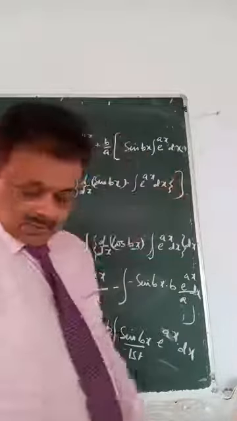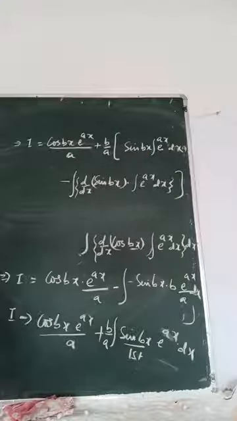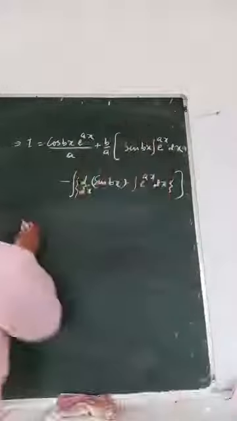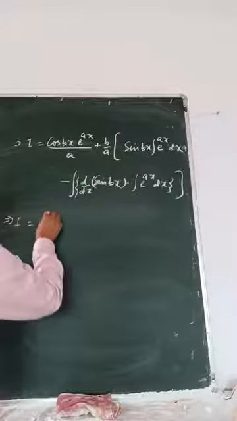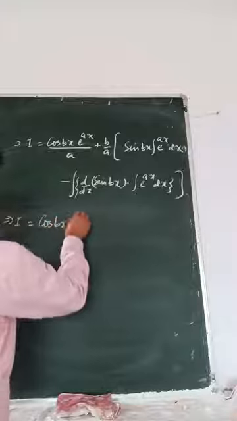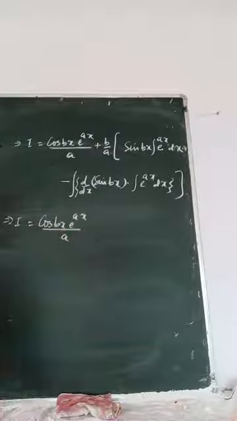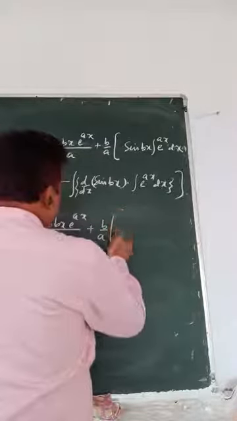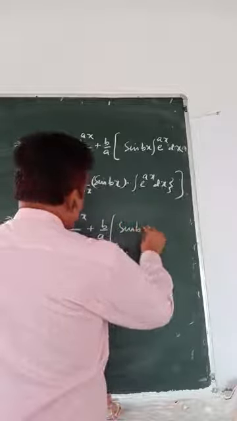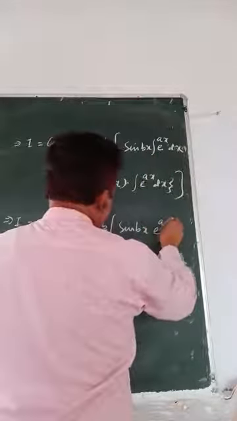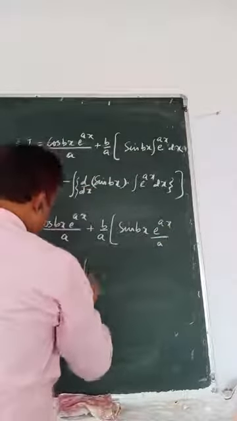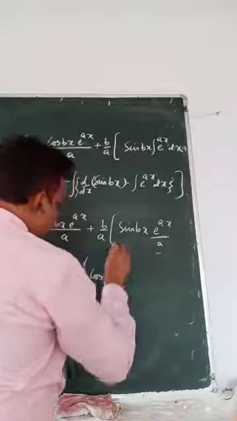Then bracket close; that b by a is for all of this. So how to simplify? I equals cos bx e to the power ax by a plus b by a, sin bx e to the power ax by a, minus derivative of sin, cos bx, into b.